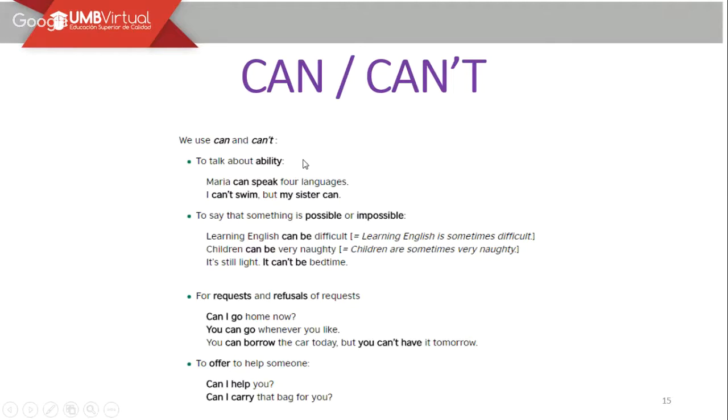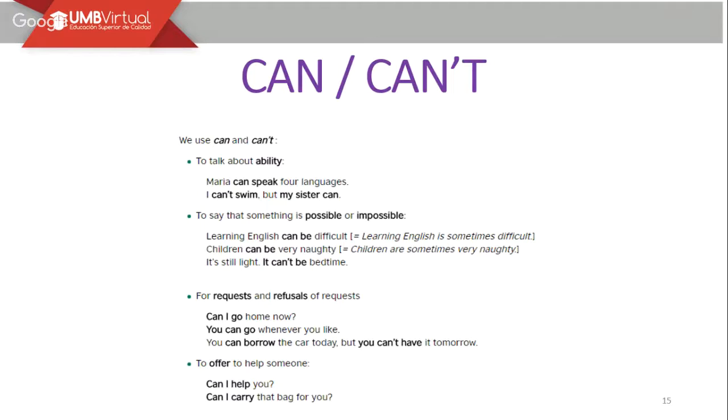Si ustedes piensan en sí mismos, ¿qué tipo de habilidades ustedes creen que tienen? Algunos me van a decir, yo soy bueno para diseñar programas or for counting money or whatever. The most important idea is that you identify if, in the sentence you're going to create, you want to use a modal verb like can to talk about skills. Maria can speak four languages. It's an ability because not everyone can speak four languages. Maybe two or three, or maybe just one.